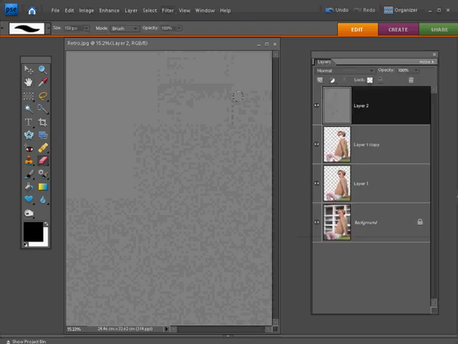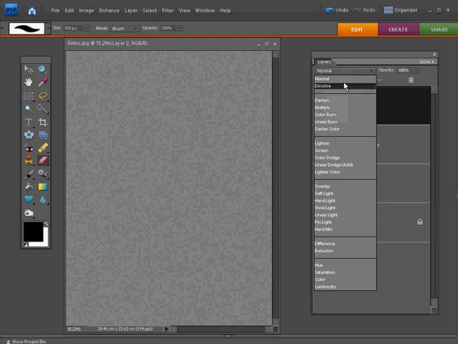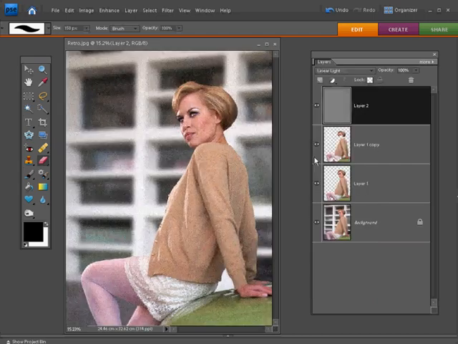Click OK. And then to bring our portrait back through, up here at the top of the layers palette where it says normal, just click on that and it'll come down to the blending mode called linear light. As soon as you do that, the background layers will pop through, but the effect is looking a little bit over the top. We don't want that much noise, so what we want to do is just click on the opacity slider in the layers palette, and we'll drag that down to something around 25 or 30%.